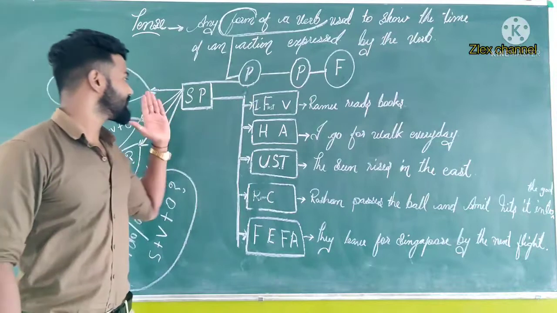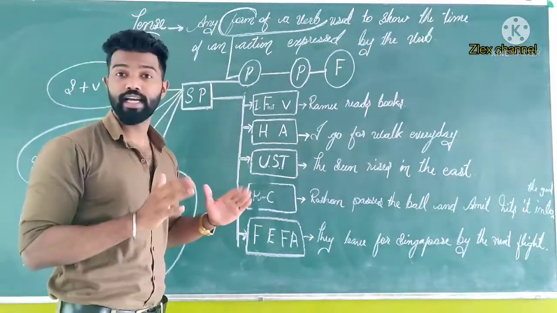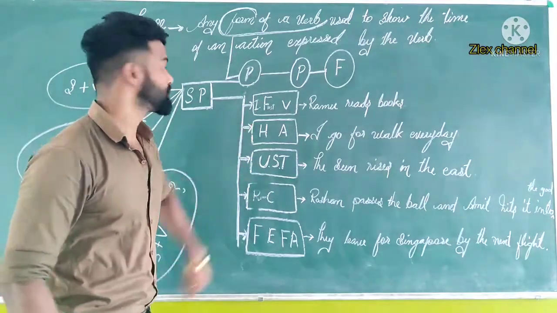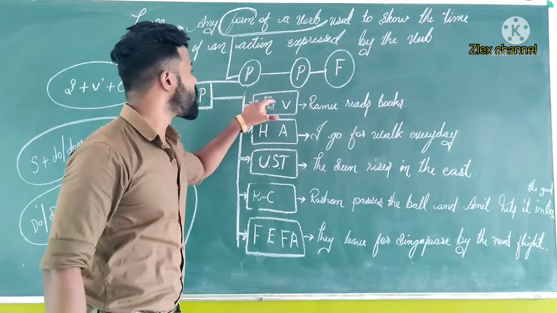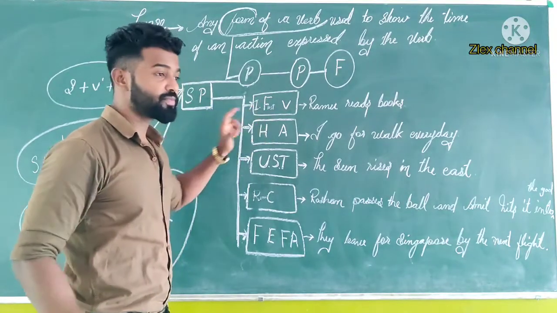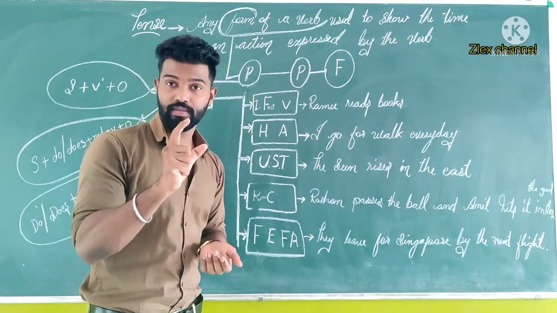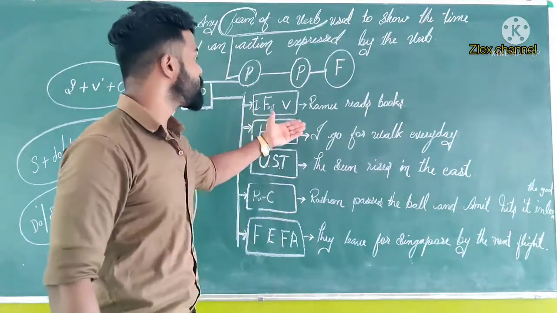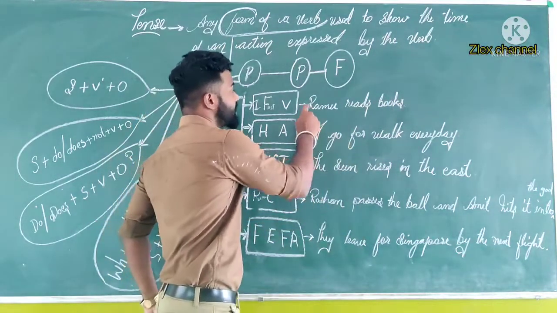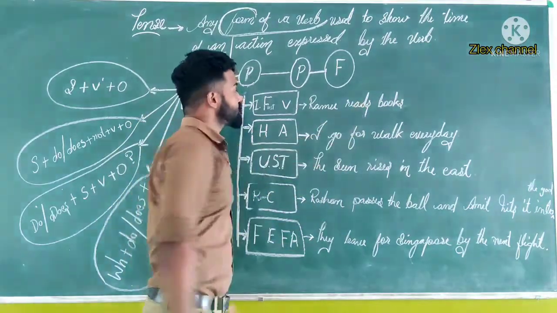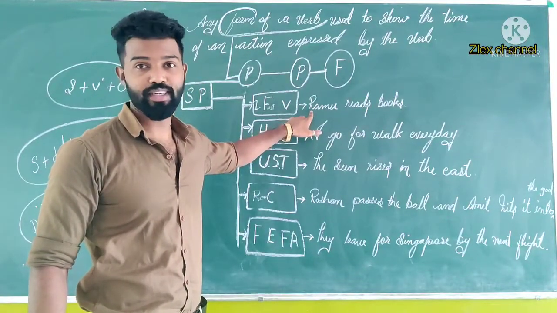One by one, let me explain. Here I did not mention everything, only some of the important usages, which you can see here. First is the first form of verb. That means whenever we are using the simple present, we have to use the first form of verb. It can be like this: Ramu reads books. Why Ramu reads? Because Ramu is third person singular: he, she, it. That's why.